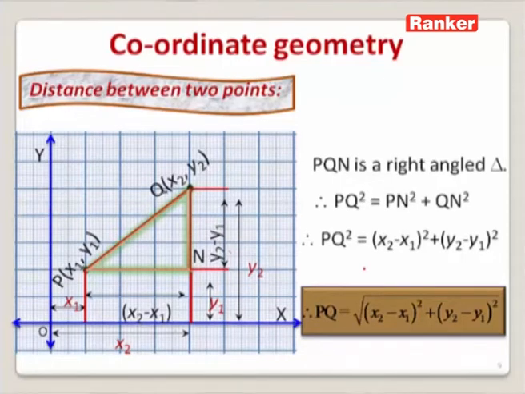By using this formula, we can find the distance between any two points where the first point is given by P of x1, y1 and the second point Q is given by x2, y2. If we know any 2 points, then by using this formula, PQ is equal to under root x2 minus x1 whole square plus y2 minus y1 whole square, we can find the distance between those 2 points P and Q.